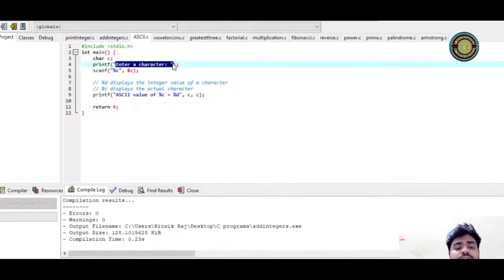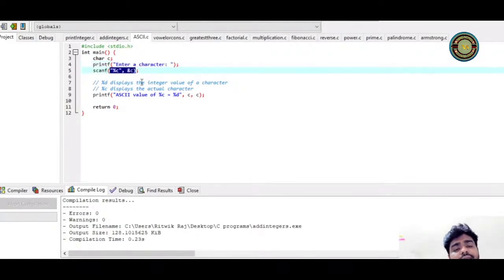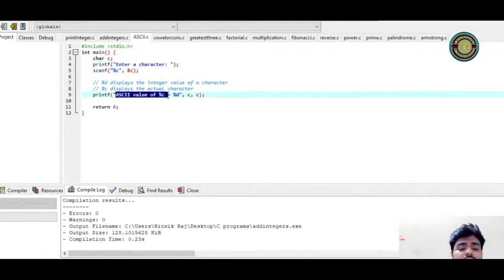Enter a character. The user will type a character, let's say A, B or C, and the program will give me the ASCII value of it. So you can see %C. This is your ASCII character value, that means the character A, B or C.